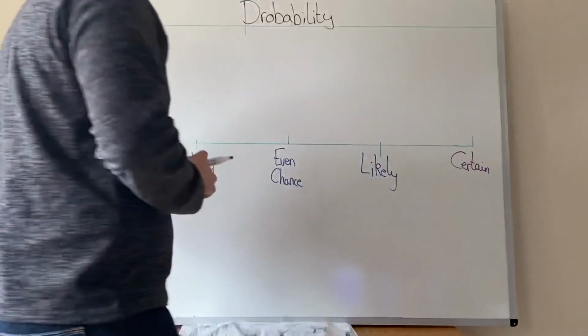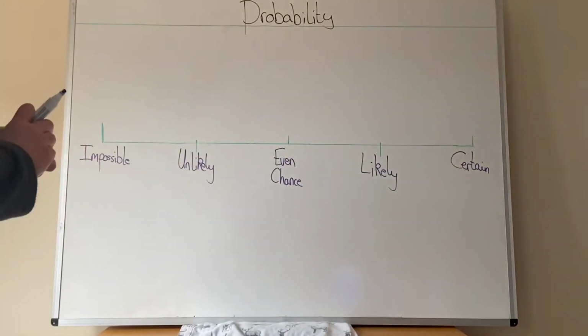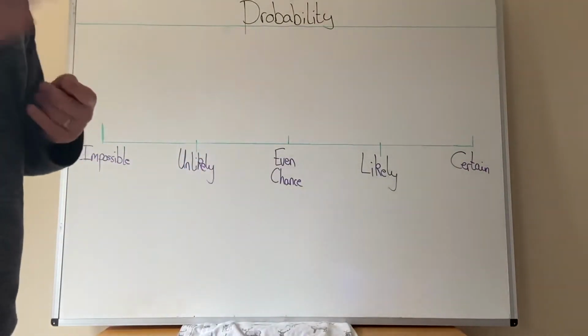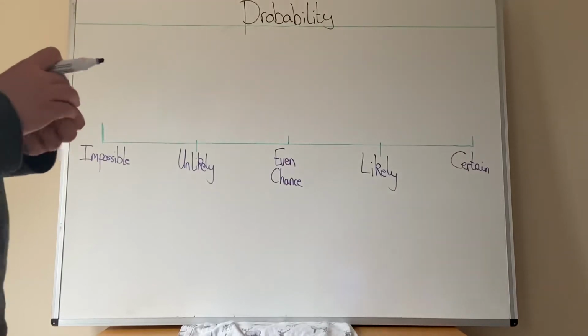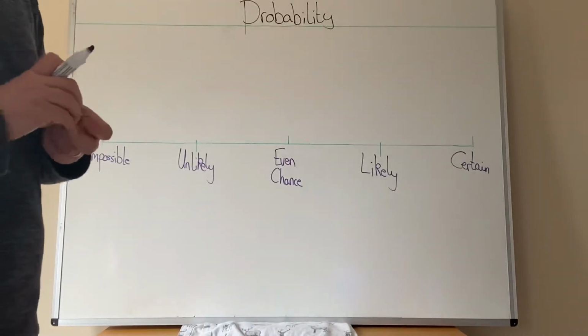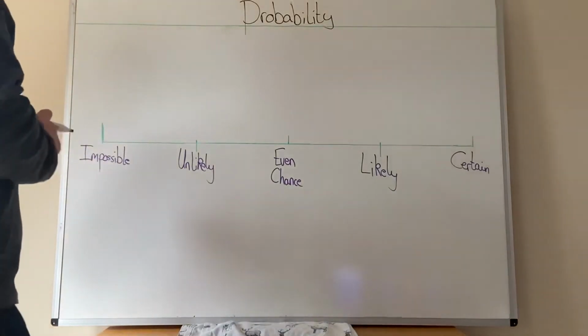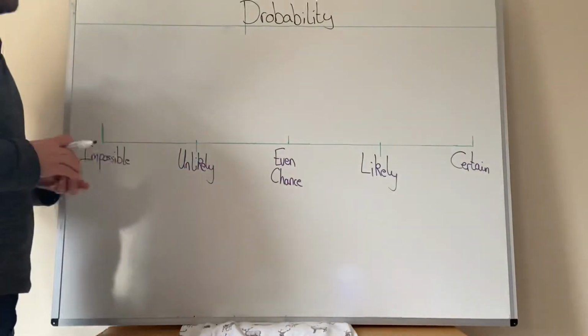is certain. Certain means it will 100% happen. It has to happen, it will happen. Now you can come up with your own examples for this.